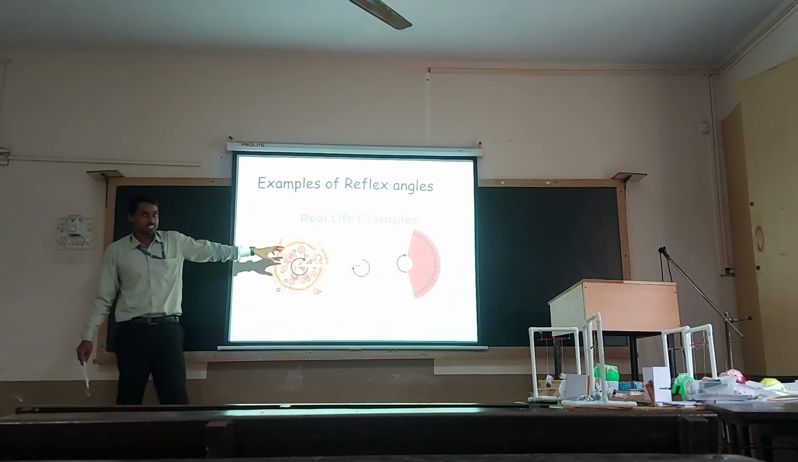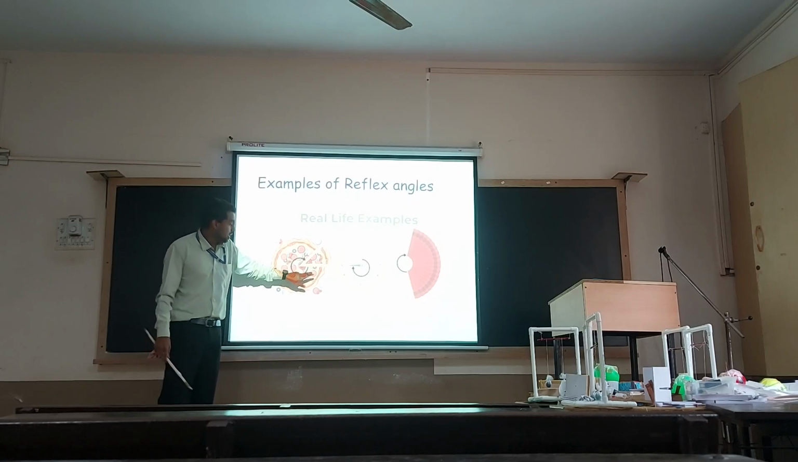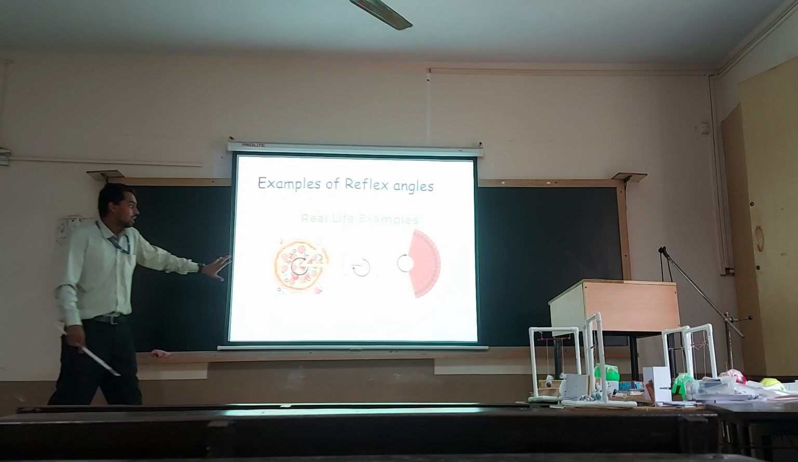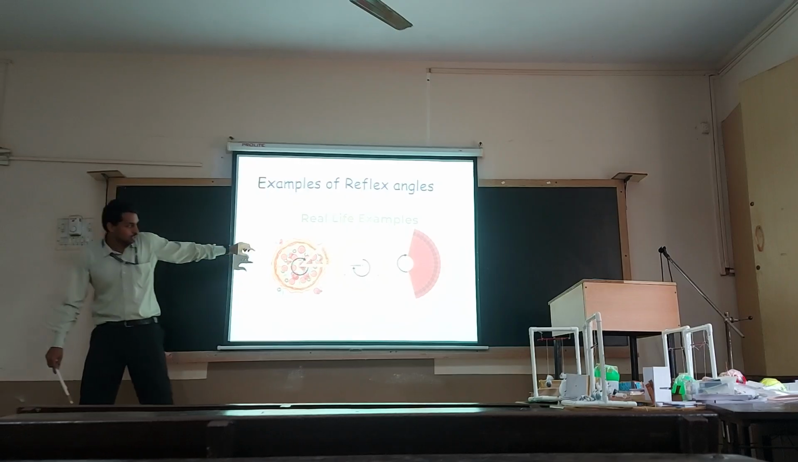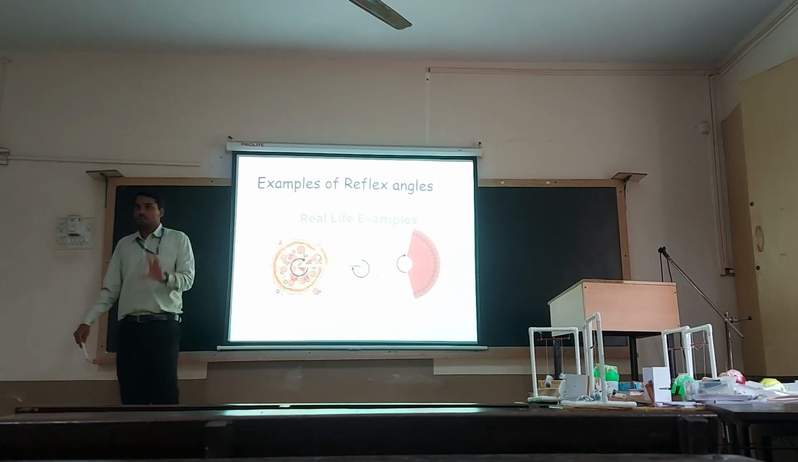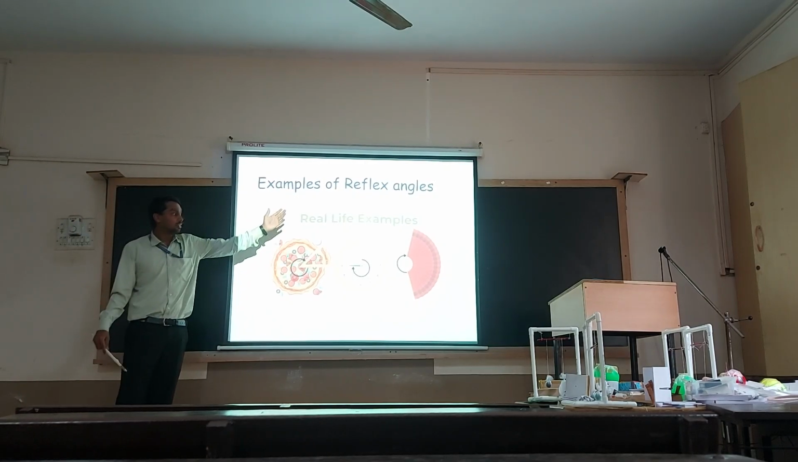You can see, if I cut a slice of pizza, then the remaining part of this pizza is greater than 90 degrees, but it should always be less than 360, because I am removing this particular part. So some angle is removed. So it will be greater than 90, but less than 360. Such angles are examples of the reflex angle.